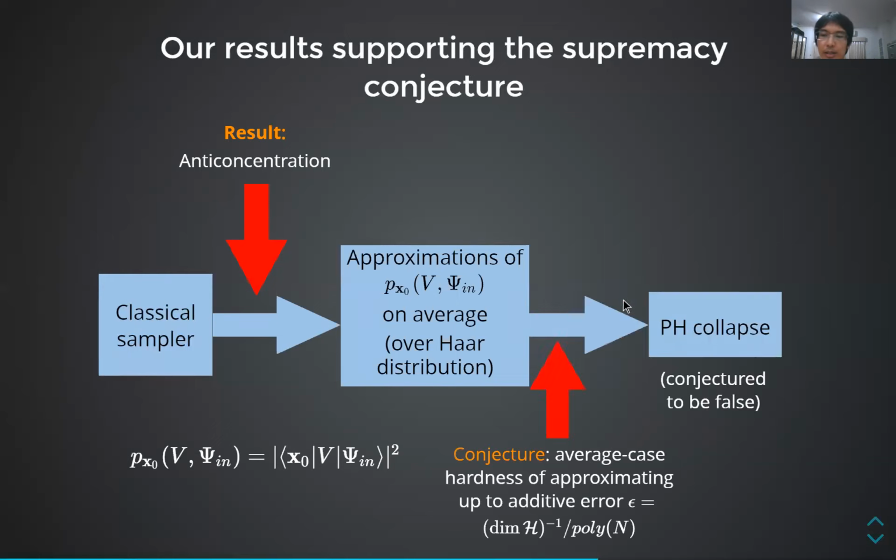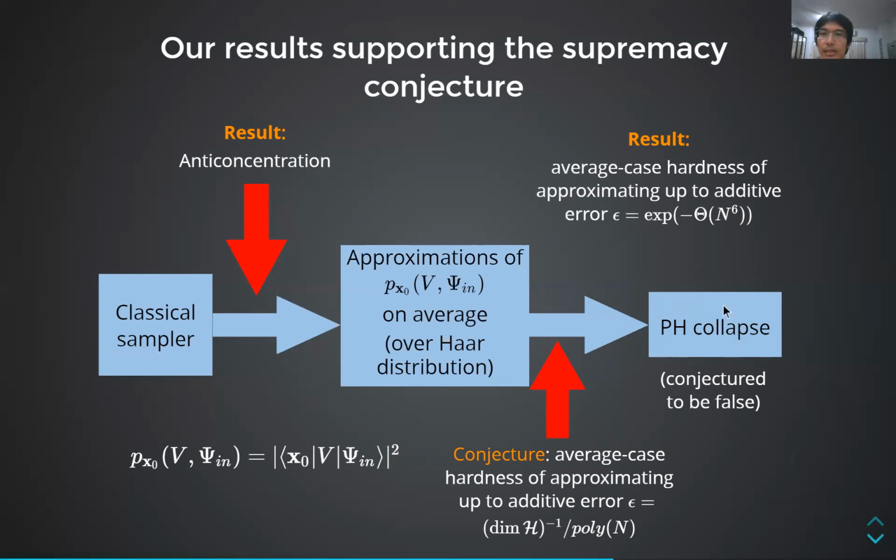Therefore, if these probabilities are sharply hard to approximate up to these errors we have, then the polynomial hierarchy collapses to a low level, which is widely believed by computer scientists to be false. And therefore, by following this chain of logic backward, this classical sampler cannot exist. What we actually prove, and this is similar to previous works up to today, is the average case hardness up to some error, which does not yet imply the supremacy conjecture, but supports the conjecture.